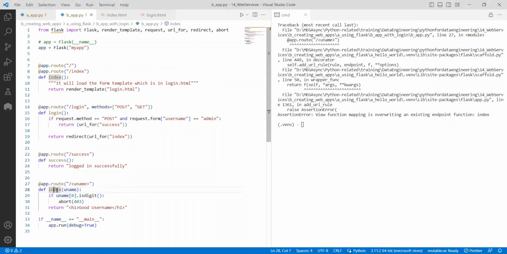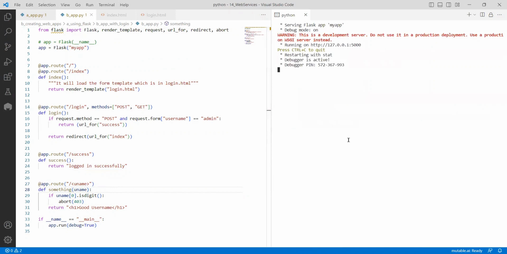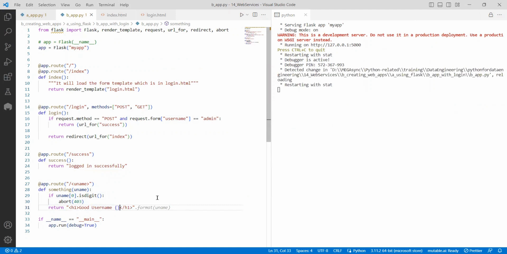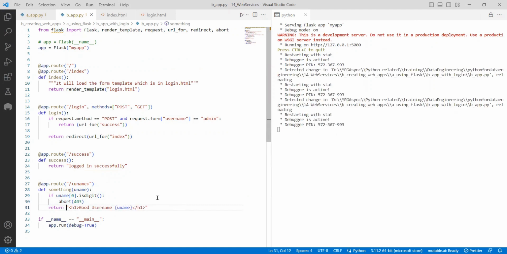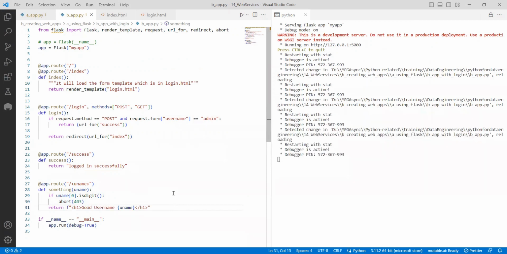Say something I'm doing. Okay, I'm changing the function names because I'm trying to use the same function. Now, apart from this, if you give ordinary values, it will be a good username. If it is a digit, it will abort. So good username, something I will do, uname. Yeah, string I wrote.